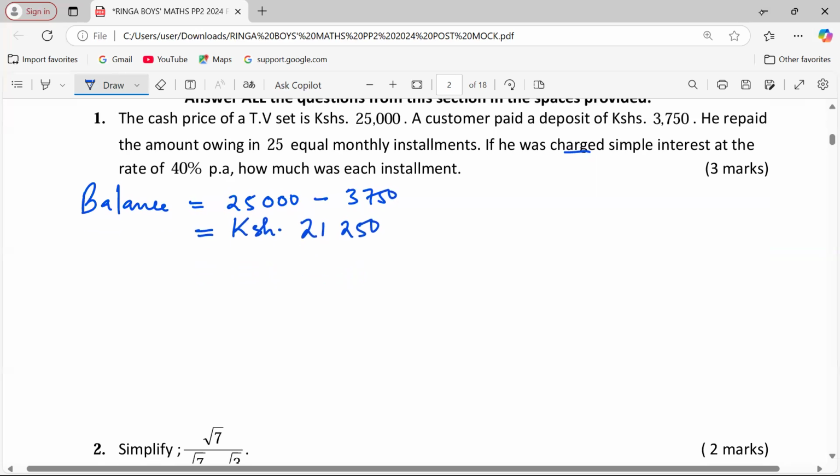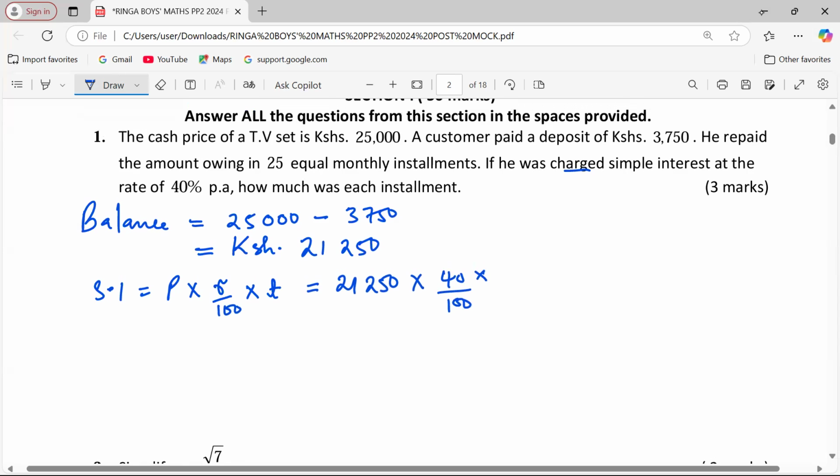Therefore, we say the simple interest is usually given by principal times rate, which is a percentage, multiplied by time. Therefore, 21,250 at the rate of 40% per annum for 25 equal monthly installments.